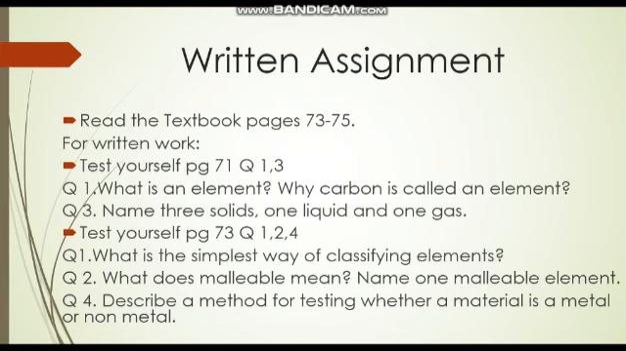Question number 3 is, name 3 solids. Solids, you can say silver, sulfur, carbon. 1 liquid, bromine, and 1 gas, iodine. Test yourself page number 73. You have to do question number 1, 2 and 4. Question number 1 is, what is the simplest way of classifying elements? Elements can be classified into metals and non-metals according to their physical properties, which I discussed in detail in this video.